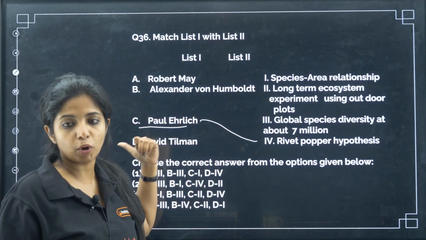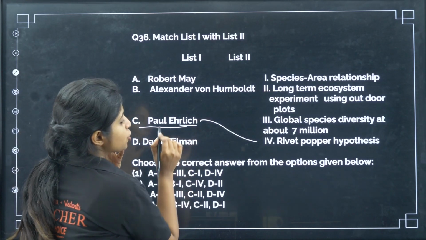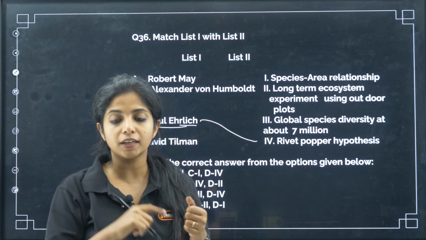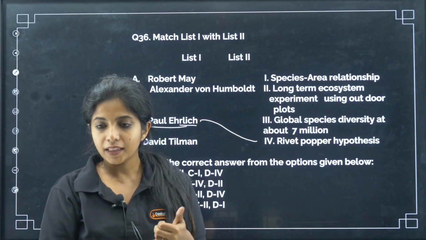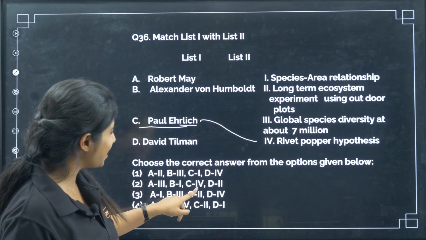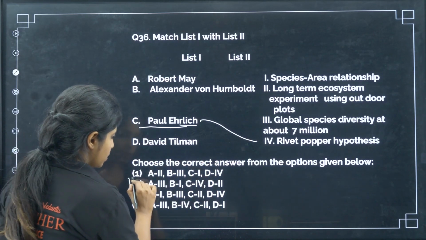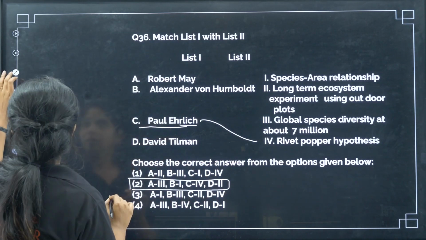Now, how can you remember this? Basically, Paul Ehrlich has "rich" in it. So he was a very rich guy, that's why he owned an aeroplane. In that way, probably you can remember. So C goes with 4. I have one option like that. That's a random guess, I'm telling you. So C goes with 4, and this is how you got the answer.